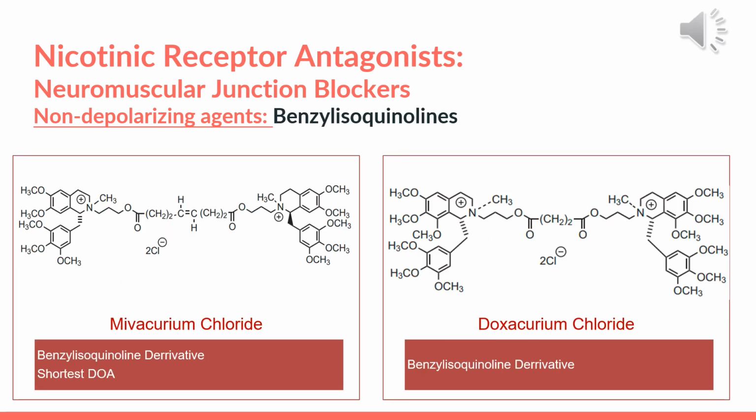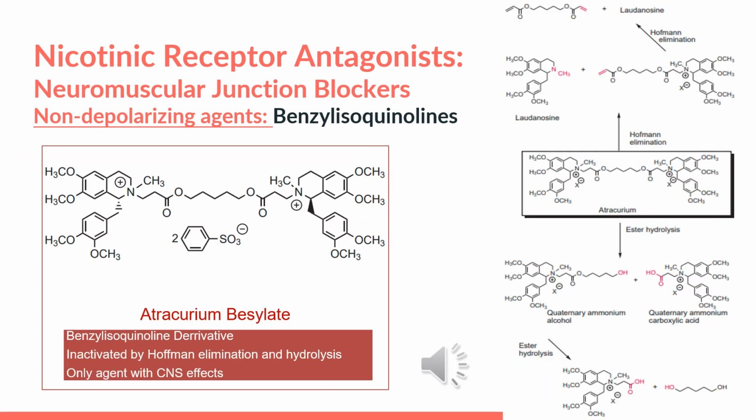Continuing with the benzoylisoquinolines, we have mivacurium chloride, which is of note because of its very short duration of action, and we also have doxacurium chloride. Atracurium besylate is another benzoylisoquinoline derivative, and it is the only agent with CNS effects. It undergoes metabolism by Hofmann elimination and hydrolysis, as can be seen in the adjacent figure, and the end product of both reactions is inactive.